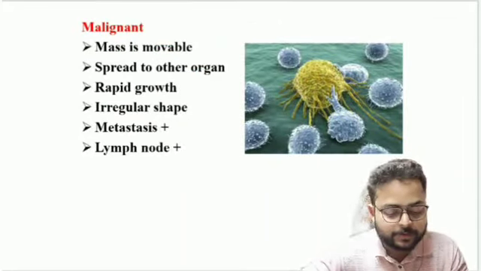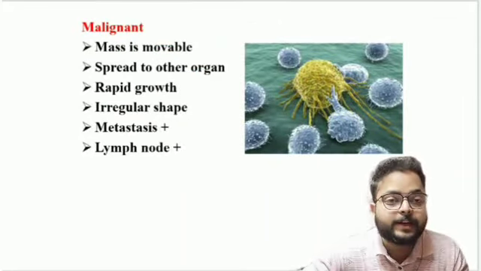As I told, the second one is the malignant type of cancer. In a malignant type of cancer, the mass is movable, so it can move from one organ to another organ. It can spread to other organs. If a person is suffering from oral cancer, it can spread to the lungs, sometimes to the brain, or to the stomach. In the same way it spreads to other organs.